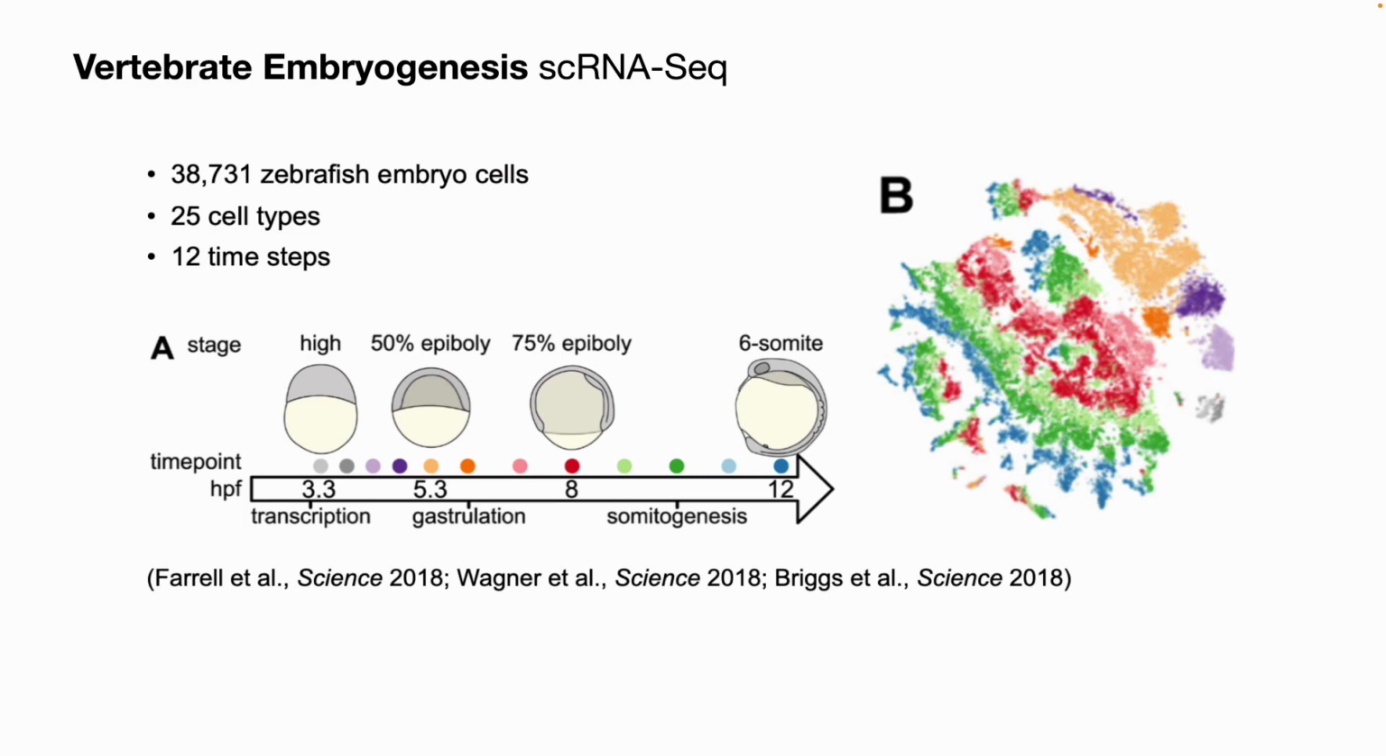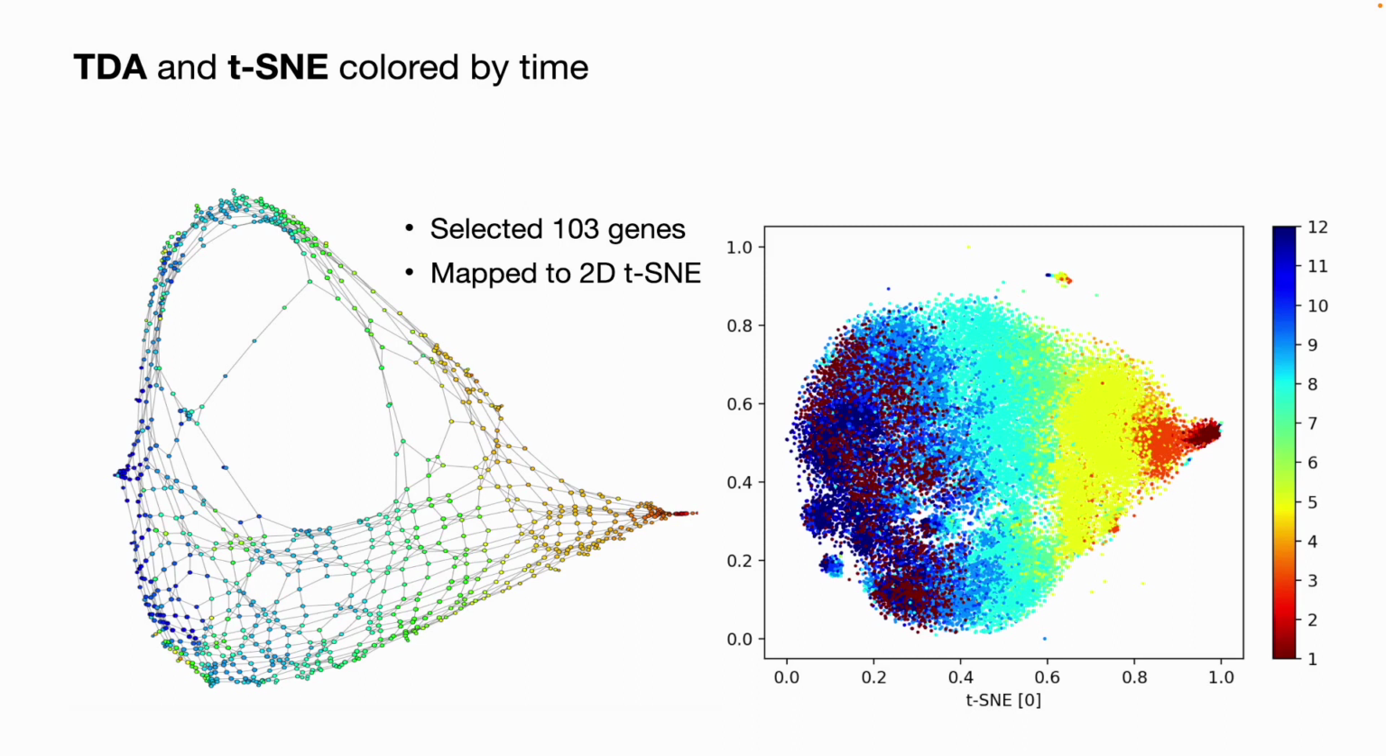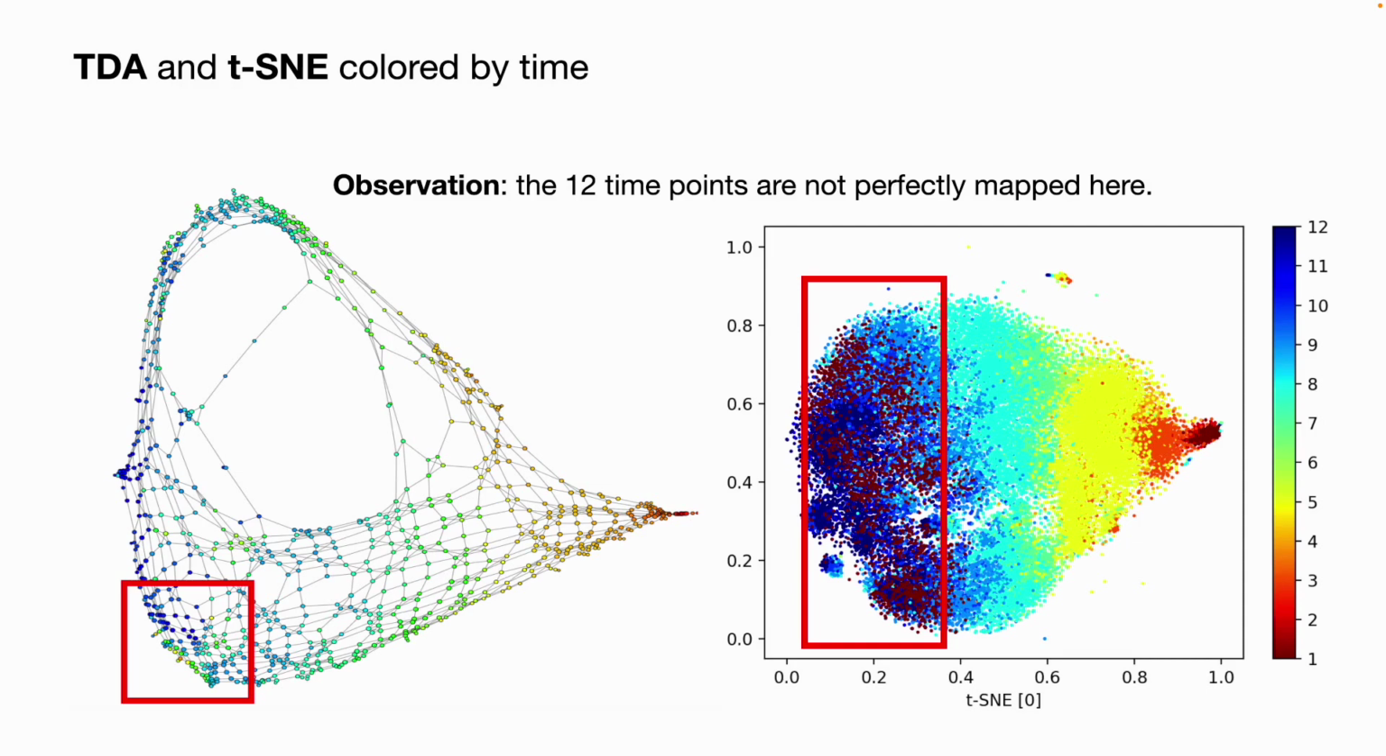So let's consider the following single-cell RNA sequencing dataset of the vertebrate embryogenesis. We see that it is a large dataset with over 38,000 cells across 25 cell types and collected from 12 different time steps. If we select the top 103 genes from the scTSA pipeline and then apply the mapper algorithm to map out the graph structure of the dataset, we get the following plot, colored by the timestamp the sample is collected from. We quickly notice that the 12 time points are not perfectly mapped here. We see different time steps mingle together, which makes it hard to extract the temporal sequence of gene expression profiles.